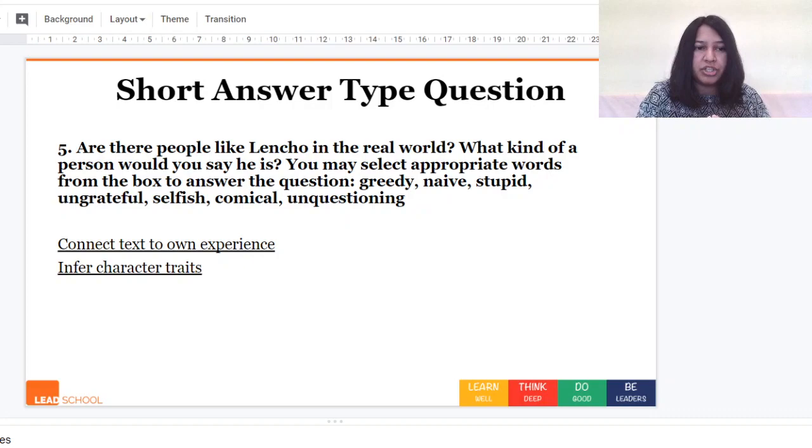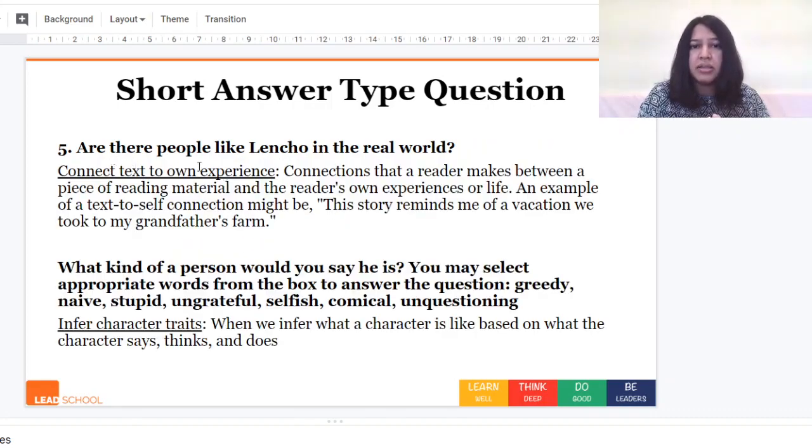So in the first question, are there people like Lencho in the real world? Here you need to connect it to your own experience. So what this means is connections that a reader makes between a piece of reading material and the reader's own experiences or life. An example of a text to self connection might be, this story reminds me of a vacation we took to my grandfather's farm. So something that you have experienced in the real world. So the question asks, are there people like Lencho in the real world? You need to think about that. Yes or no. And then you need to give your reason.